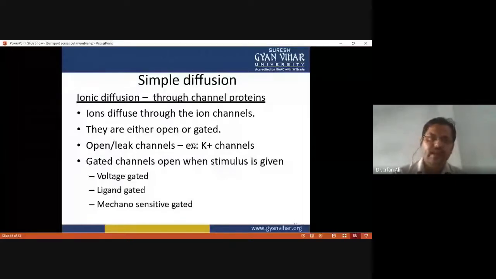And open leak channels are also there, like the potassium ion channel. Gated channels open when a stimulus is given in the form of voltage, ligand binding, or mechanical pressure. So these are the three ways by which these ion channels are controlled.